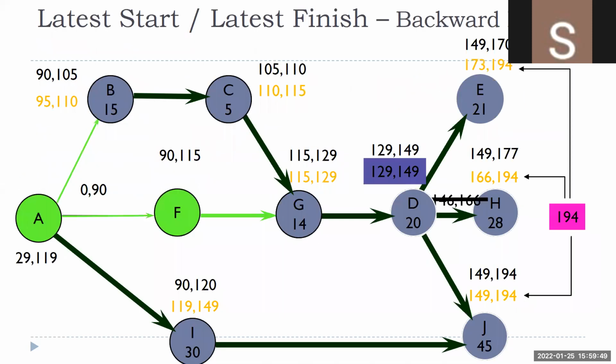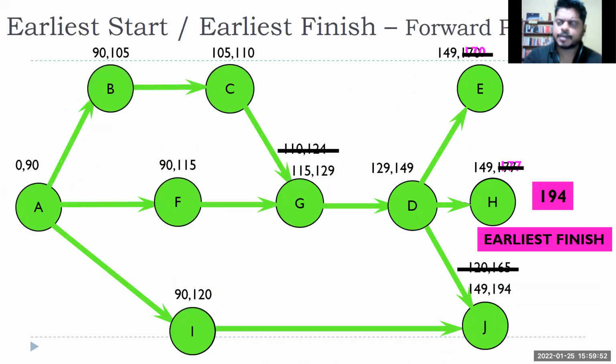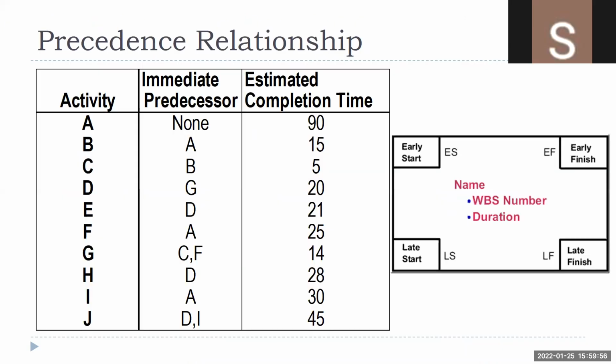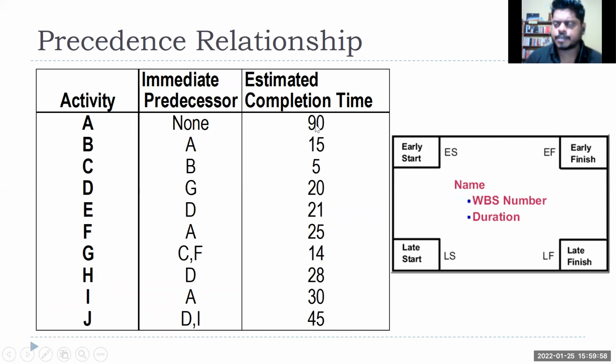No, it was given to you, right? You cannot assume it. It was given here: the estimated completion time is 90, 15. These numbers were given to you. Okay, sir.